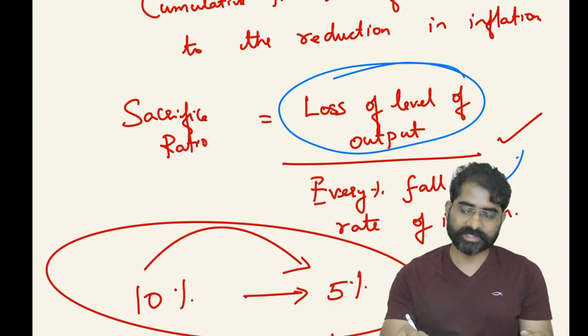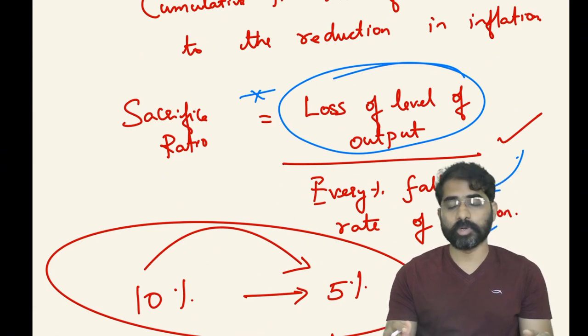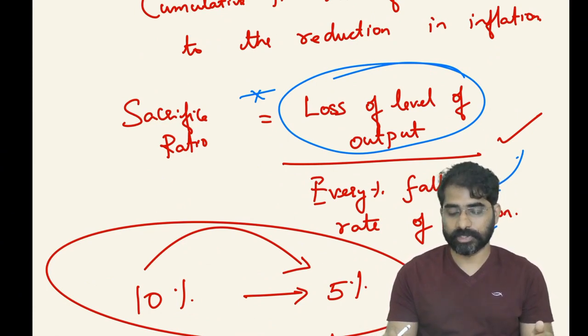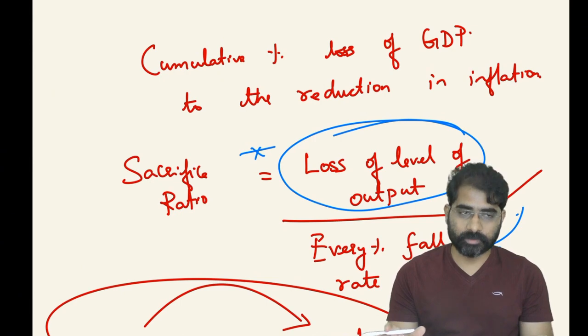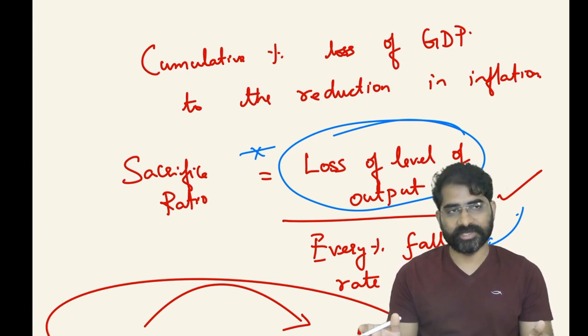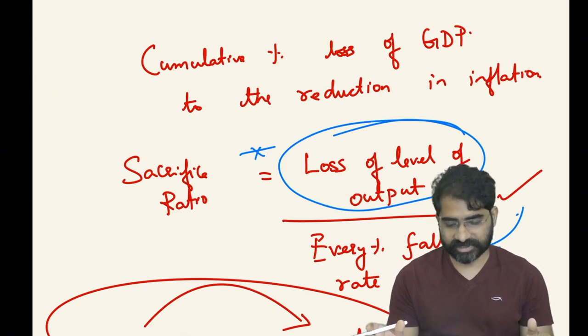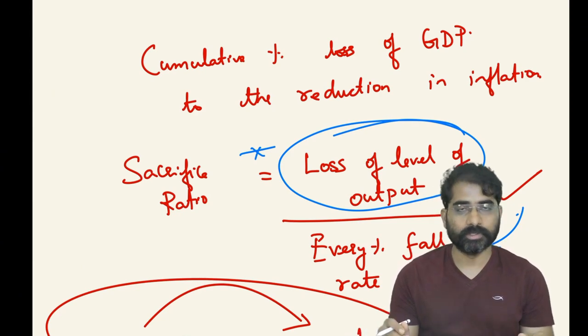I don't think it is there in your book, so in regular reading you will not come across this. It is going to measure a cumulative percentage loss of GDP. How much GDP, or the output, is going down due to the reduction in inflation, that is what sacrifice ratio is going to measure.